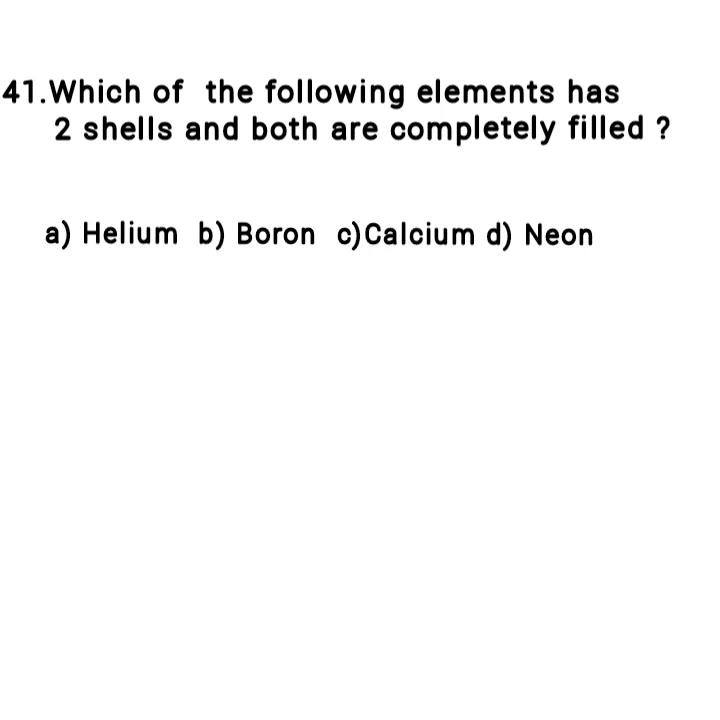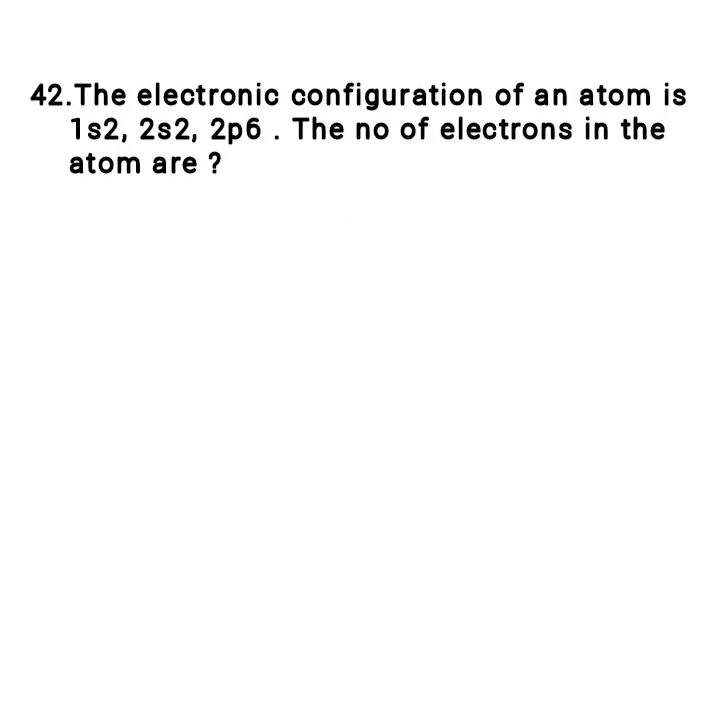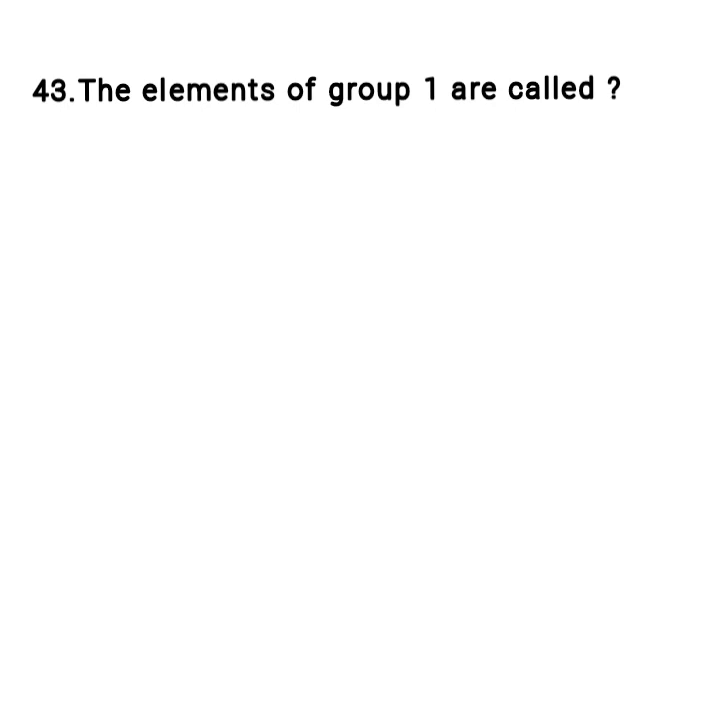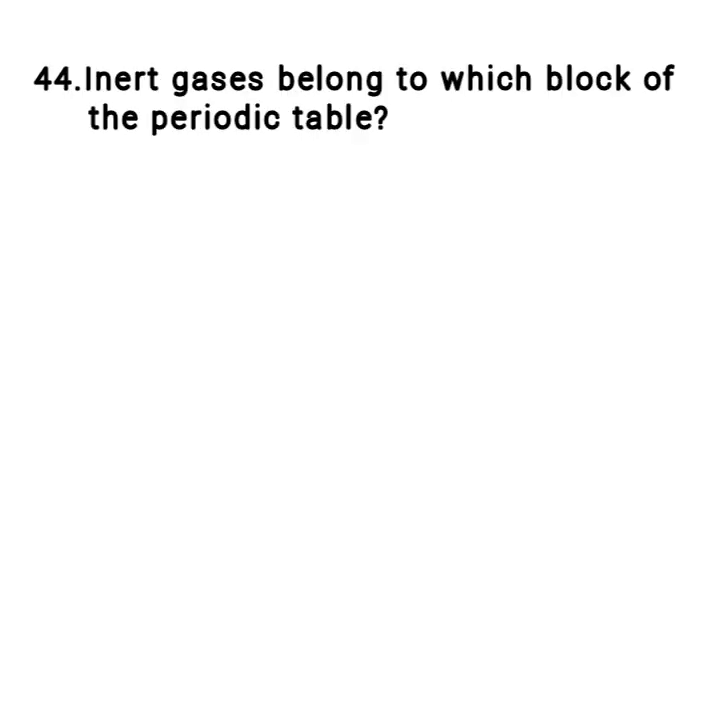Options: A. Helium, B. Boron, C. Calcium and D. Neon. Answer: Option D. Neon. The electronic configuration of an atom is 1s2 2s2 2p6. The number of electrons in the atom is: Answer: 10 electrons. Elements of group 1 are called: Answer: alkali metals. Inert gases belong to which block of the periodic table? Answer: P block of the periodic table. D block elements are also known as transition metals.